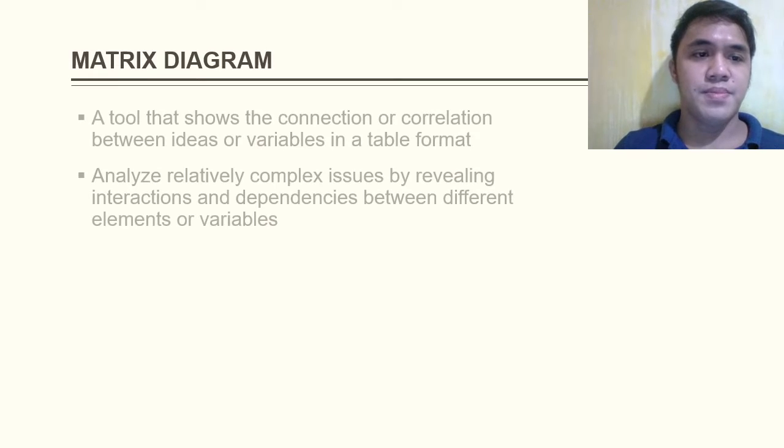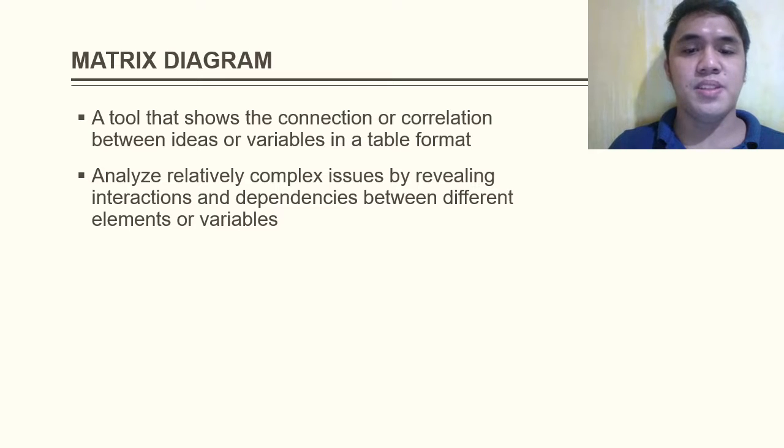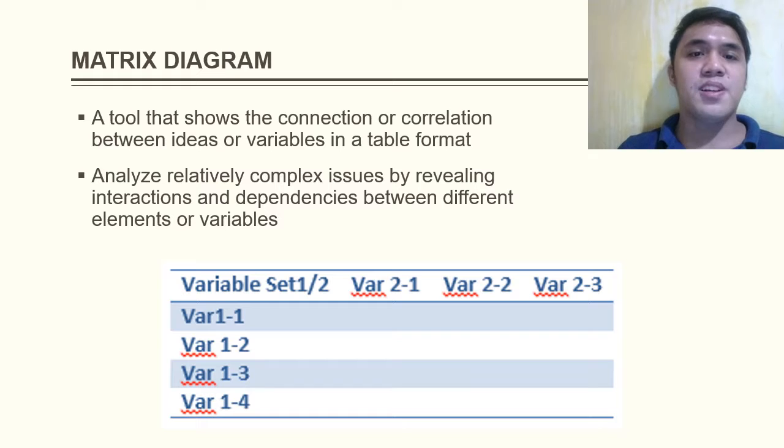Matrix diagram. A tool that shows the connection or correlation between ideas or variables in a table format. It analyzes relatively complex issues by revealing the interactions and dependencies between different elements or variables. Variables are arranged in both rows and columns, and the strength of the relationship between each pair is marked in their corresponding cell. We can use this to measure relationships for 2, 3, or 4 sets of variables.